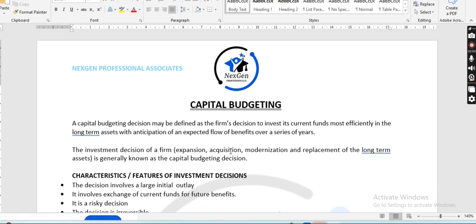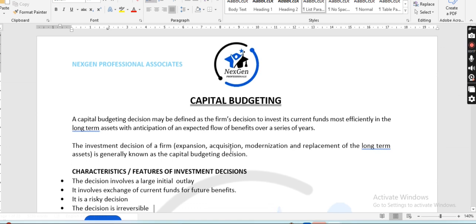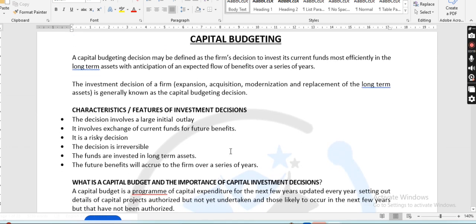That is what brings in capital budgeting decisions, because you want to use it for investment decisions. Either you want to expand your business, or modernize it to make it look nice, or replace some of these assets.